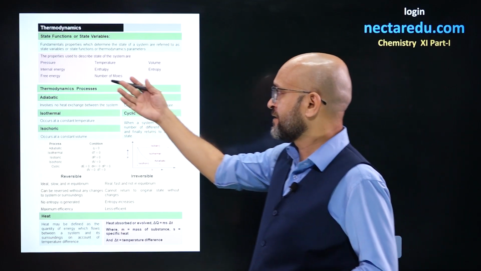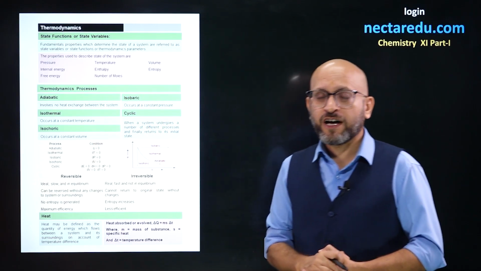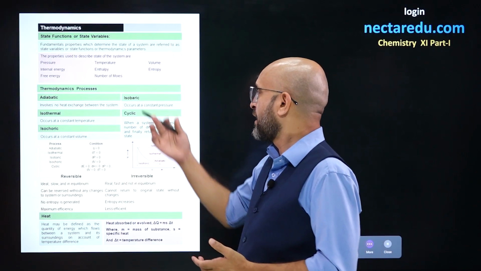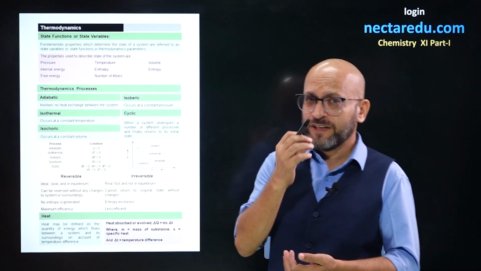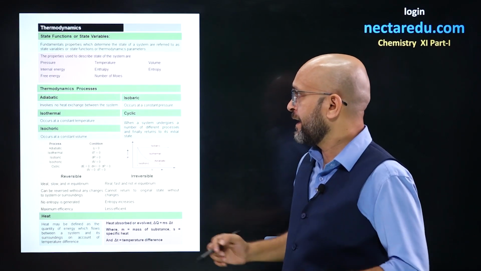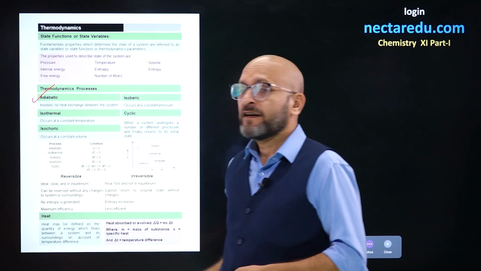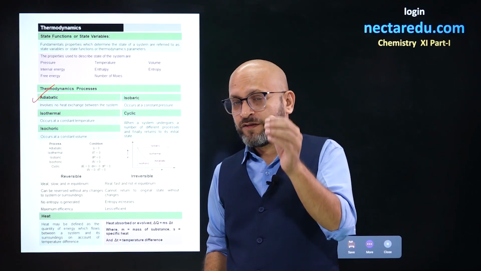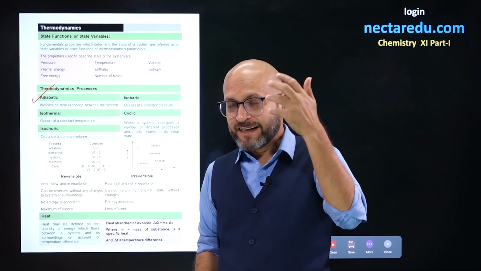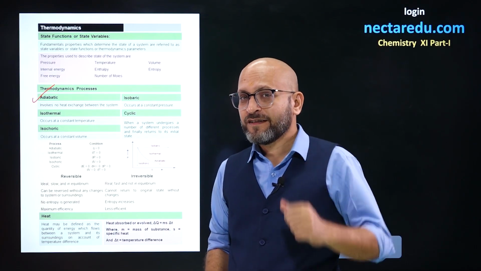Now, we have certain thermodynamic processes which are adiabatic, isobaric, isothermal, and isochoric processes. What is unique about them? In an adiabatic process, there is no net heat transfer. So Q, which defines heat transfer, equals 0.